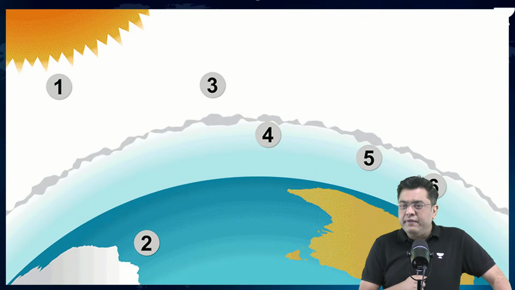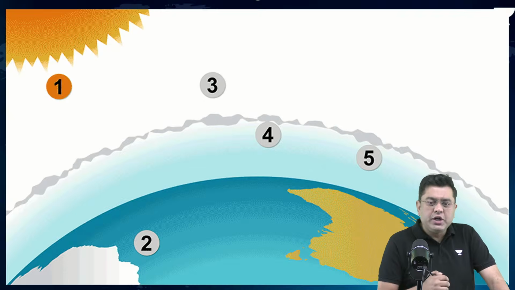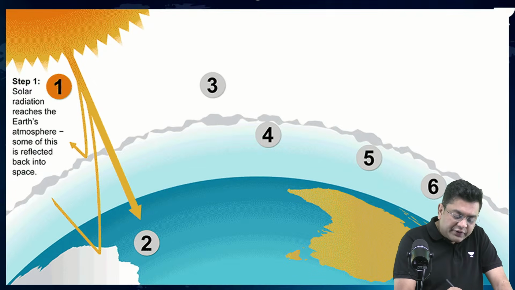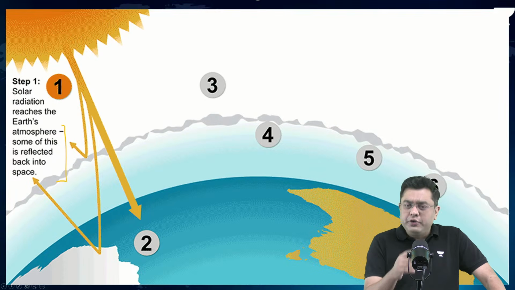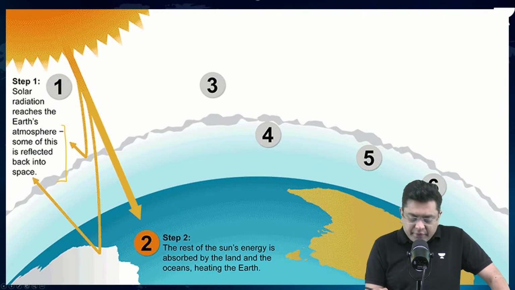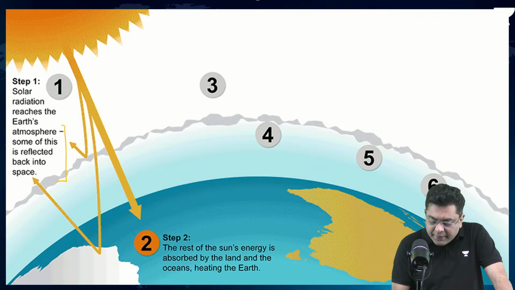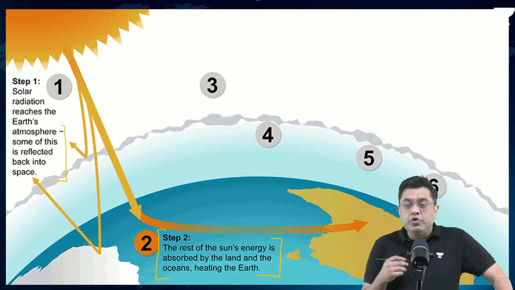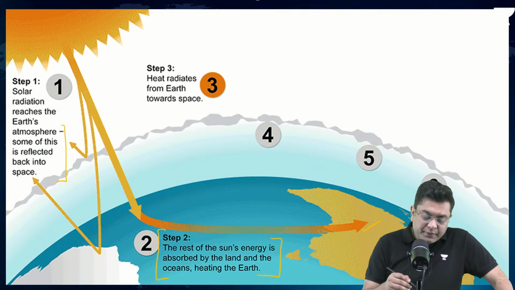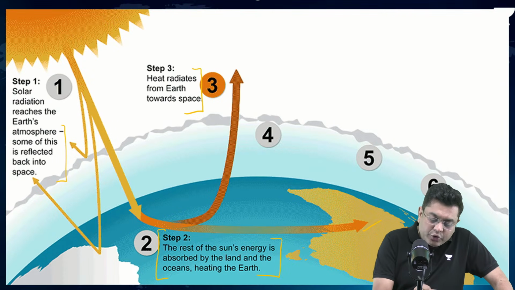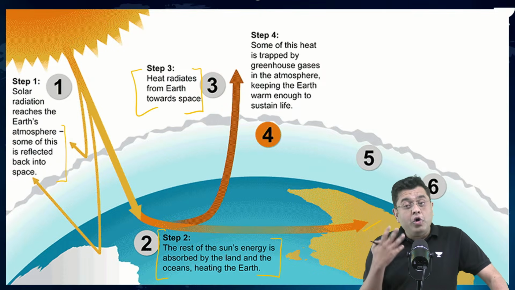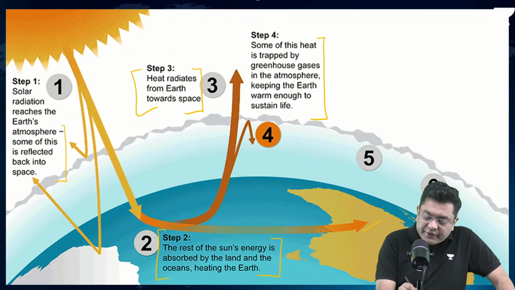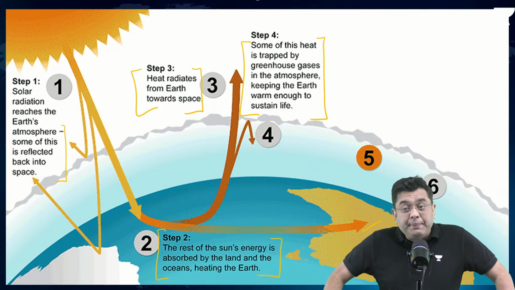So, understand this in various different stages. First stage, basically, what is that? Solar radiation reaches the Earth's atmosphere. Some of it can be reflected back into the space, but it hits the ground surface. Then the rest of the sun's energy is absorbed by the land and the oceans and creates the heating of the land, heating of the oceans, right? Temperature increases. Now, heat radiates from Earth towards the space in the form of long wave terrestrial radiation. Now, some of this heat is trapped by the greenhouse gases in the atmosphere, which keeps the planet warm enough to sustain life.